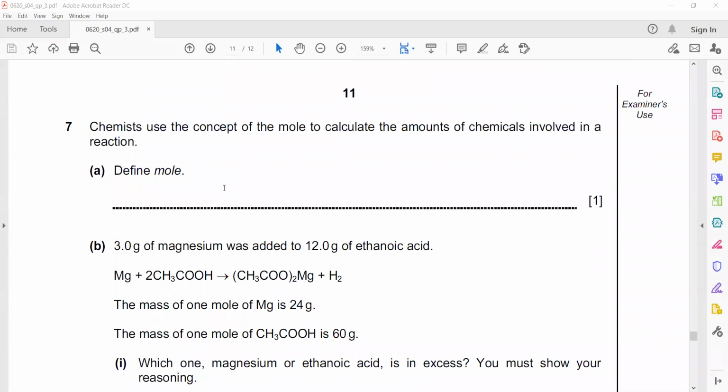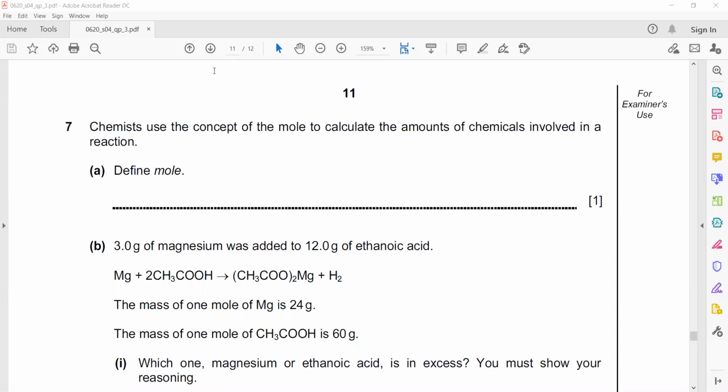It is the amount of substance which contains Avogadro's number of particles, contains 6 exponent 23 particles. So that amount which contains 6 exponent 23, or Avogadro's number, we call a mole of a substance. That's the definition of the mole.